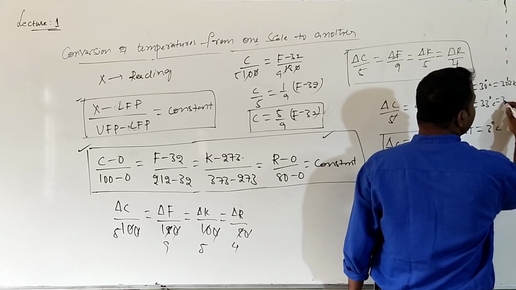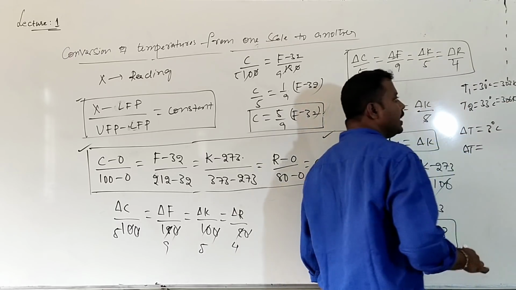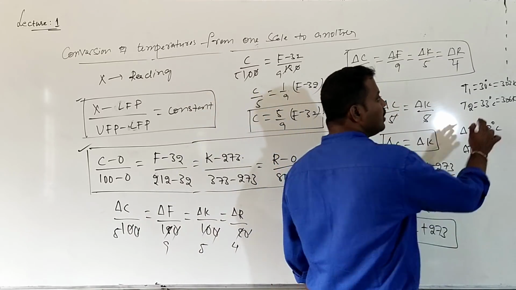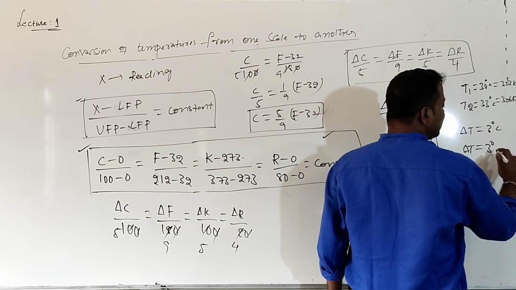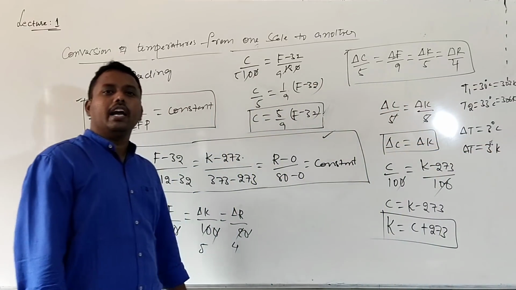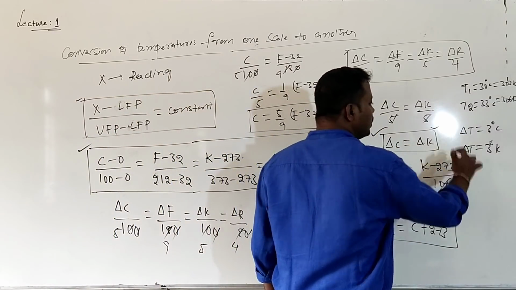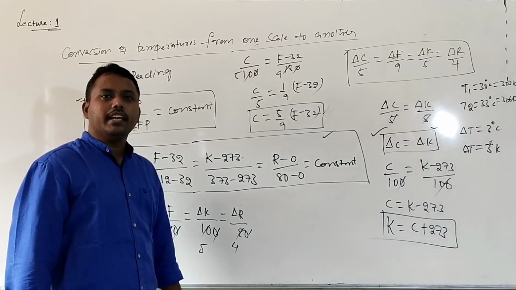And this one will be 306 Kelvin. Calculate the change in temperature in Kelvin scale. How much will I get? 306 minus 303, which is 3 Kelvin. What does it mean? When you calculate the change in temperature, either in centigrade scale or Kelvin scale, both the values are the same.